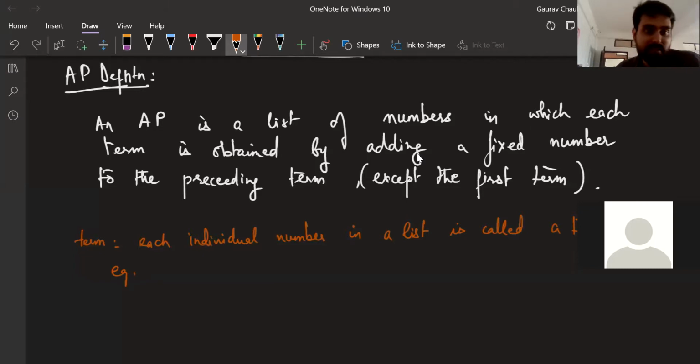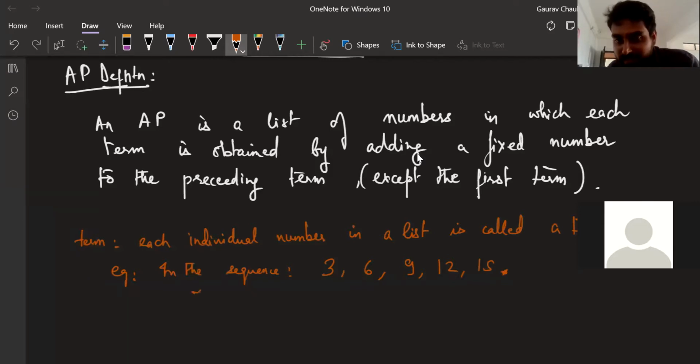For example, in the sequence, I'm not writing an AP till now. Actually, let's write an AP only instead of confusing us. If we have the sequence 3, 6, 9, 12, 15, etc. Don't write, just stop at 15. There are 5 terms.